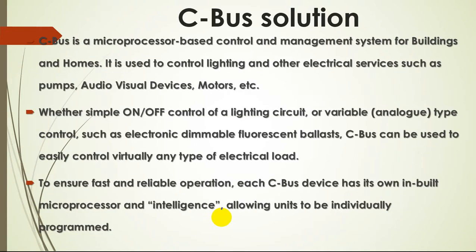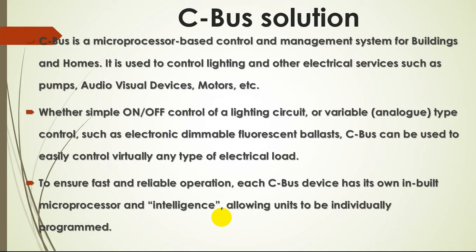So, what is C-Bus solution? Basically, C-Bus is a microprocessor based control and management system for buildings and homes. It is used to control lighting and other electrical services such as pumps, audio-visual devices, motors, etc. Whether simple on-off control of a lighting circuit or variable control such as electronic dimmable fluorescent ballasts, this C-Bus can be used to easily control virtually any type of electrical load.